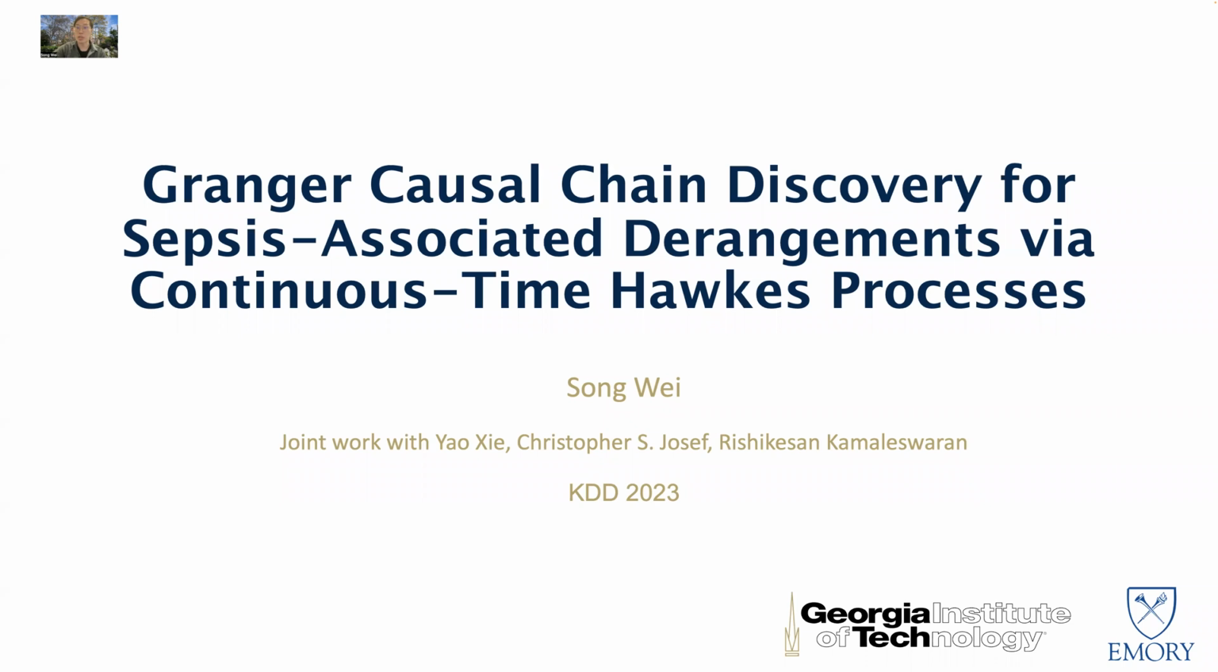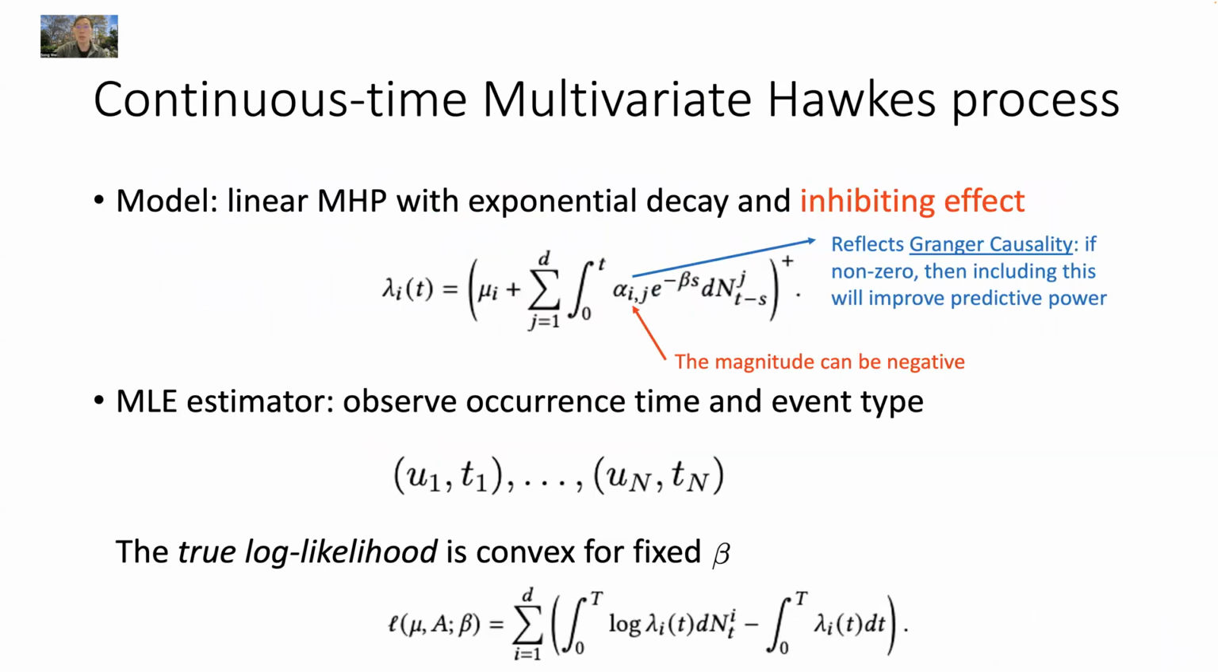This work is driven by a real study where we want to develop a predictive yet explainable model to capture the interactions between the organ failures and dysfunctions that precede sepsis. We take the linear multivariate Hawkes process model and we apply a rate-limiting function on the conditional intensity to ensure its positivity in the presence of inhibiting effects.